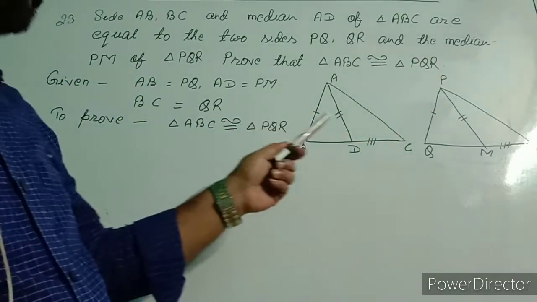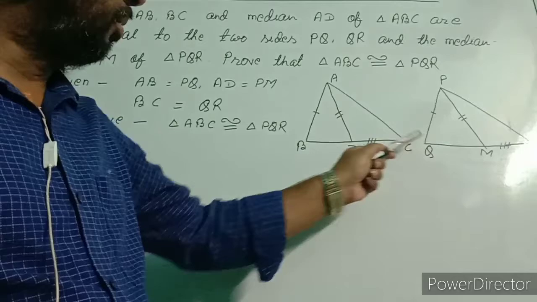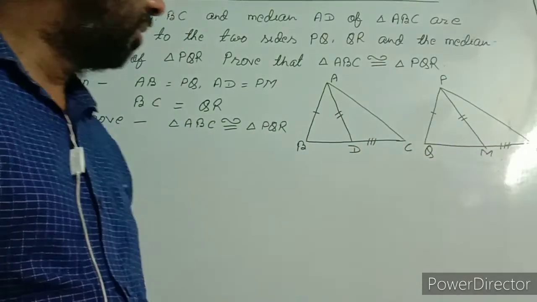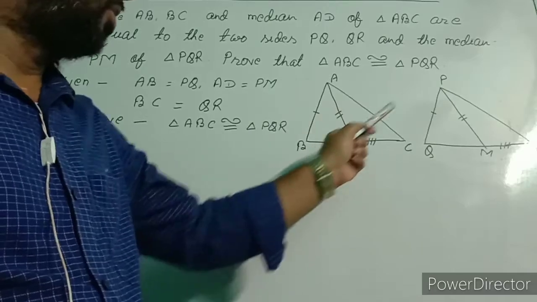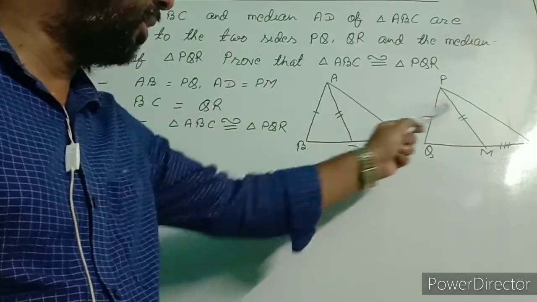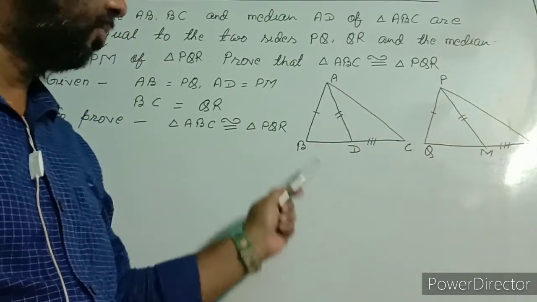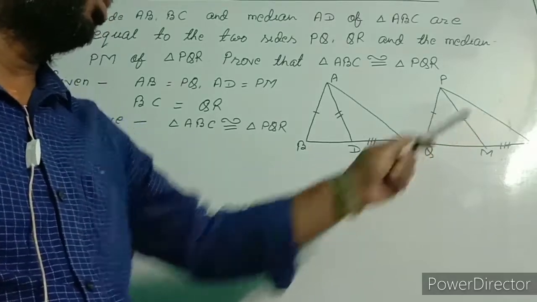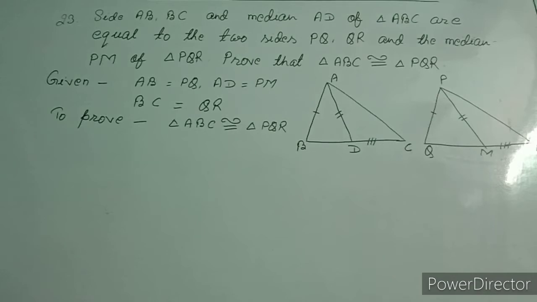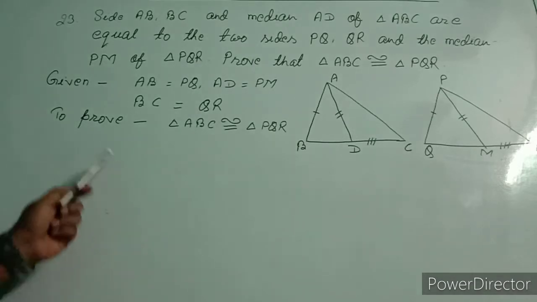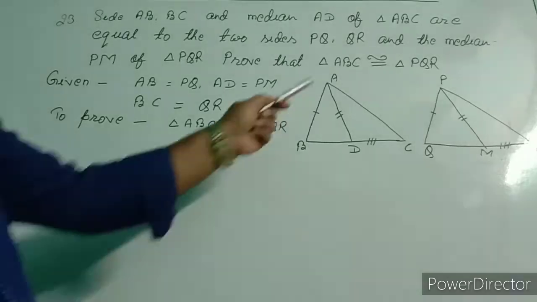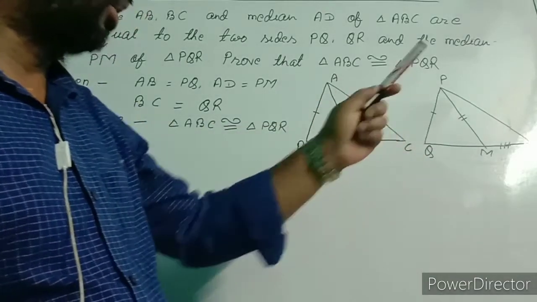In this way we can understand AB is equal to PQ and BC is equal to QR and median AD is equal to PM. AD and PM are the medians, so median bisects the base. BD will be equal to CD and QM will be equal to RM. These many informations are given and we are asked to prove triangle ABC is congruent to triangle PQR.